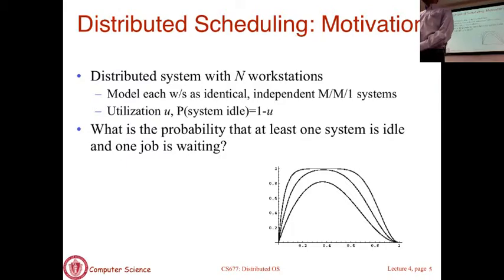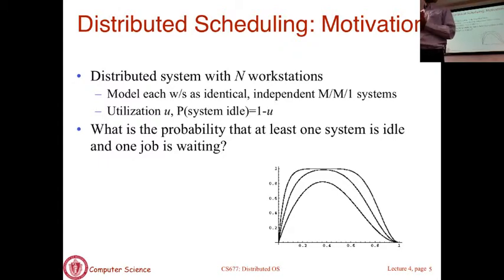If that is the scenario, then you have to ask the question, do you need a distributed scheduler in this case at all? You shouldn't, because tasks come in, they come to a machine that is idle. There's no reason to move it anywhere else. This machine is as good as any other machine. It's a lightly loaded machine.